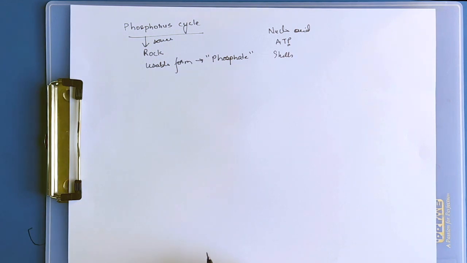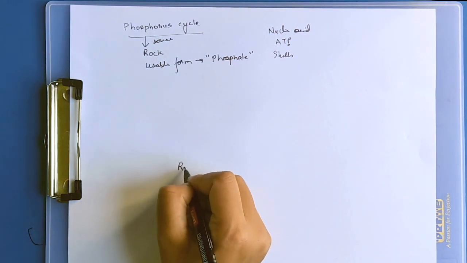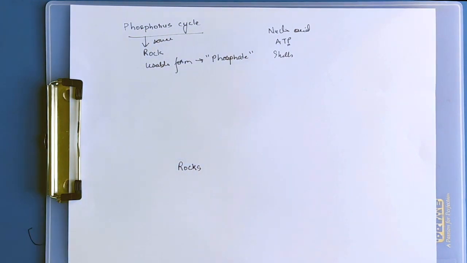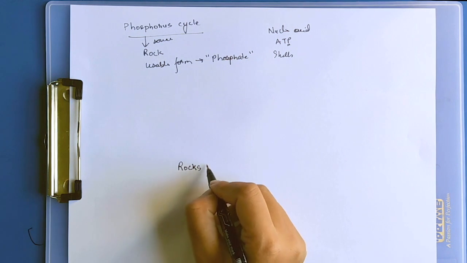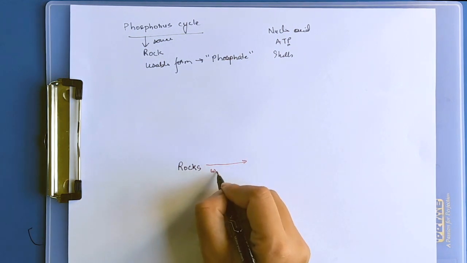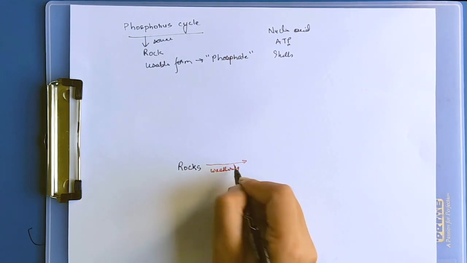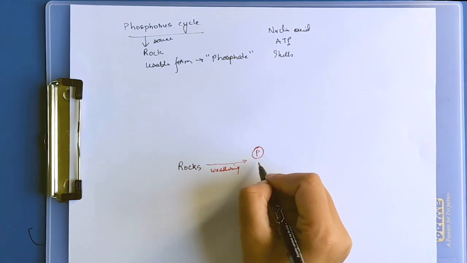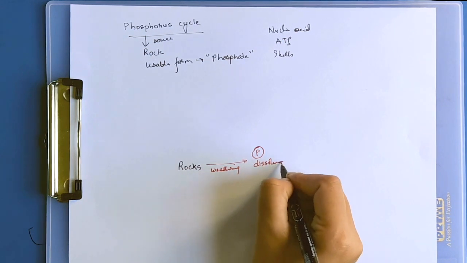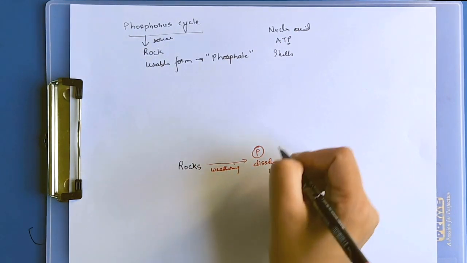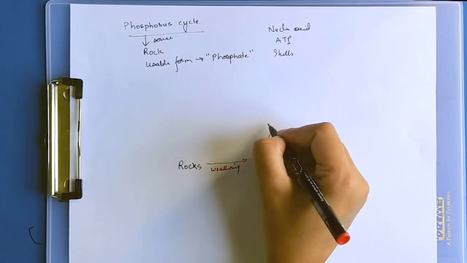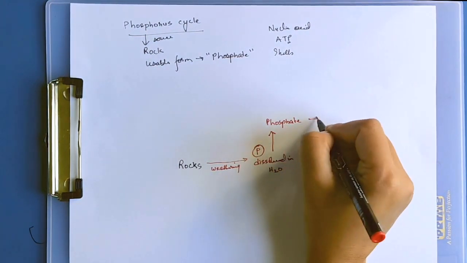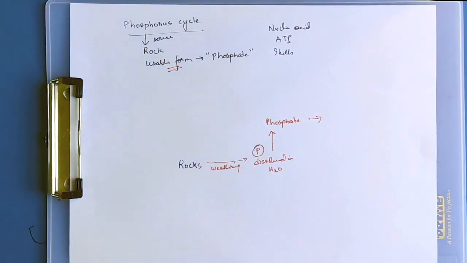In the phosphorus cycle, the source is the rocks. Rocks start weathering, breaking up into smaller pieces. The phosphorus present in the rock starts dissolving in water and is converted into phosphate, again the usable form.